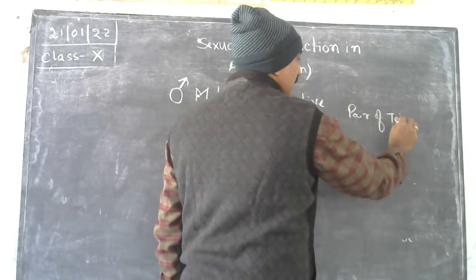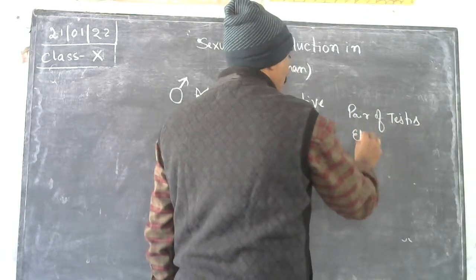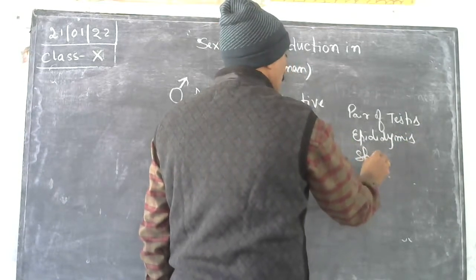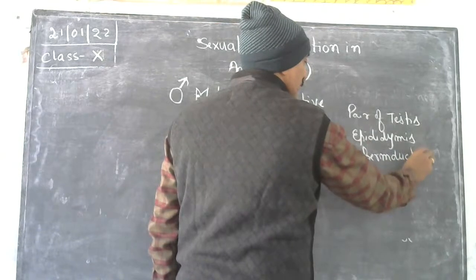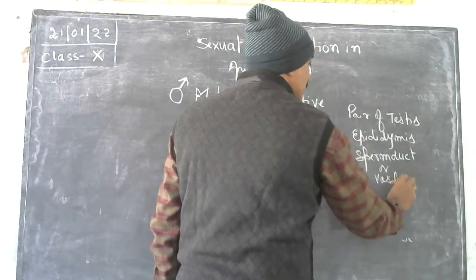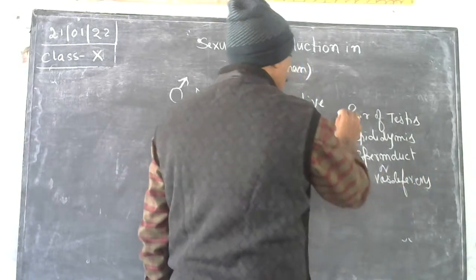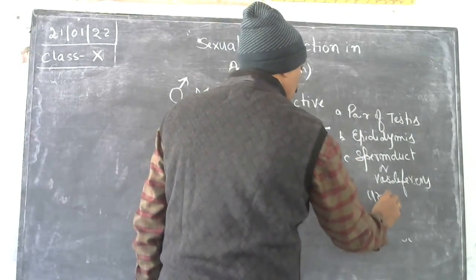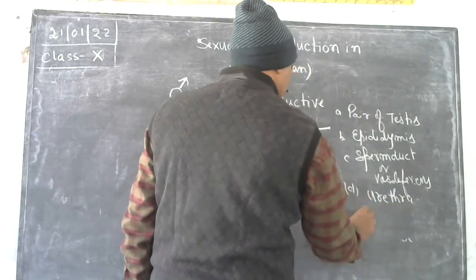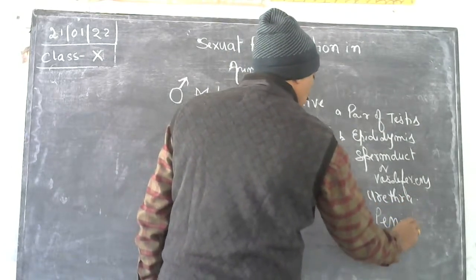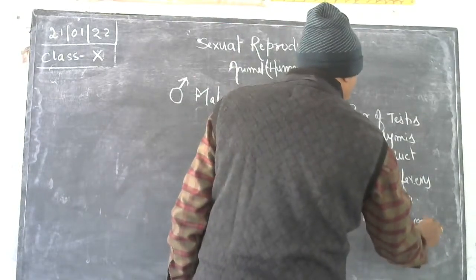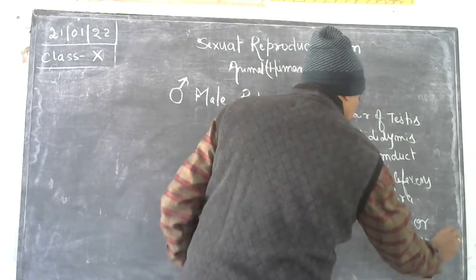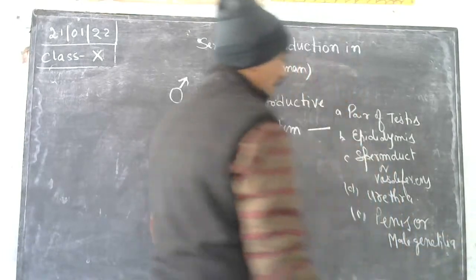pair of testis, epididymis, sperm duct or vas deferens, A, B, C, D, urethra, penis, or male genitalia.